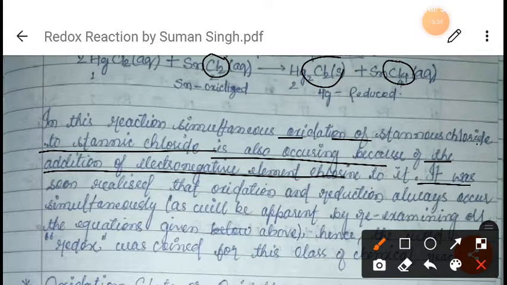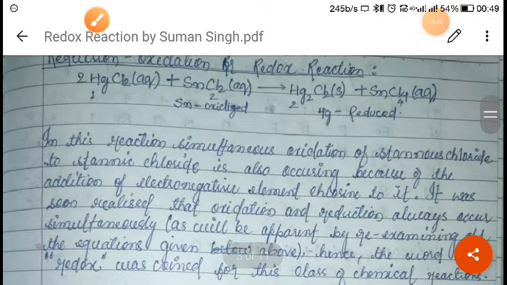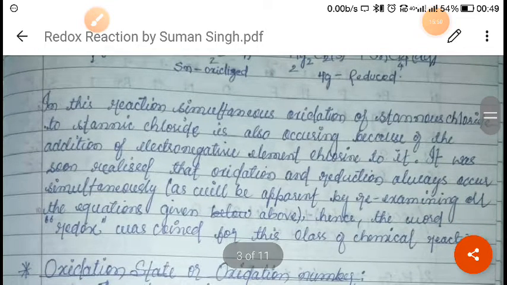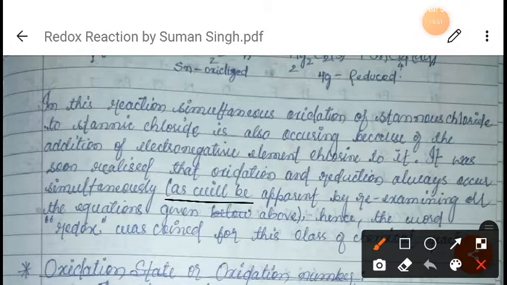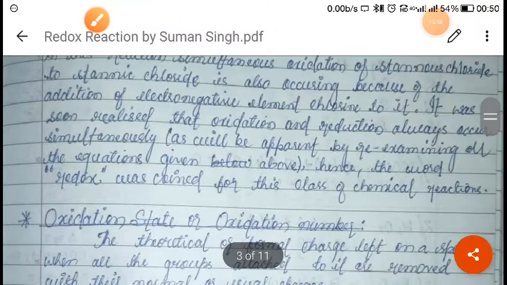Now it was soon realized that oxidation and reduction occur simultaneously, right? After seeing this reaction, scientists realized that oxidation and reduction can occur simultaneously. So, after re-examining all the equations given above, the word redox reaction was coined for this class of chemical reaction.